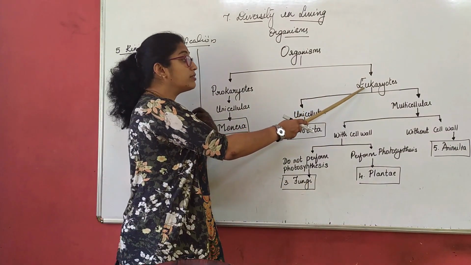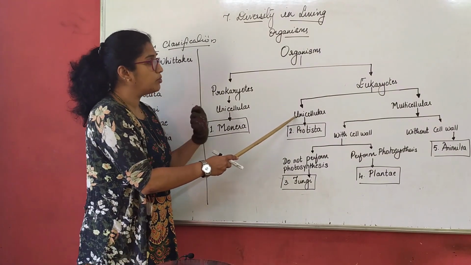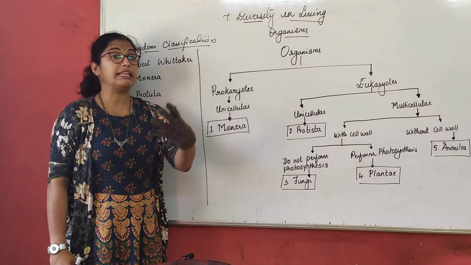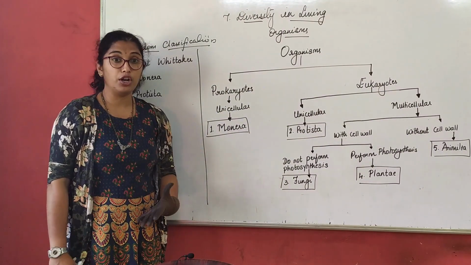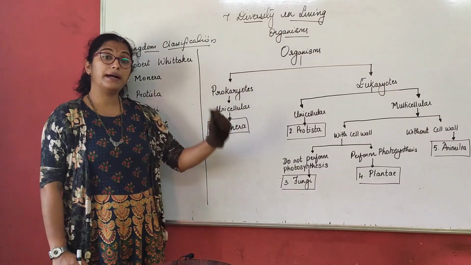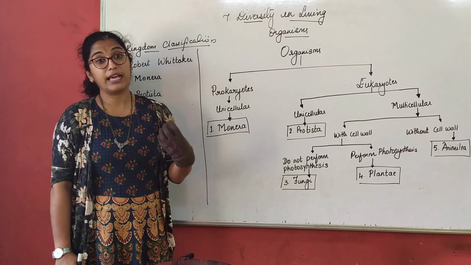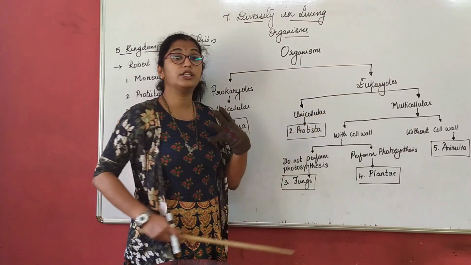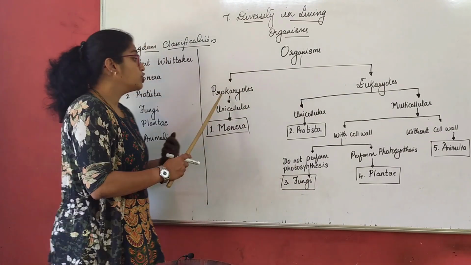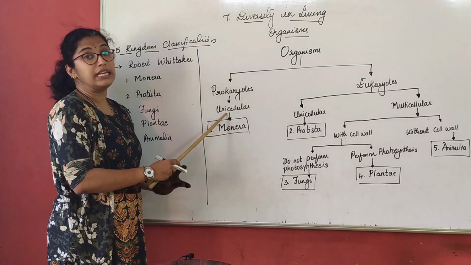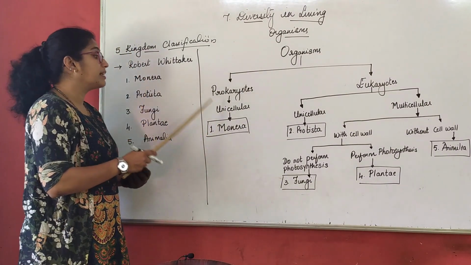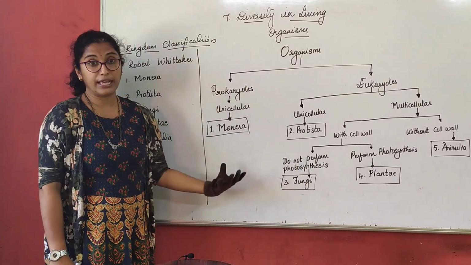But under eukaryotes also we have some unicellular and multicellular. Unicellular are the single celled organisms. But there are some unicellular organisms which come under eukaryotes because they have a well-defined nucleus. Yes? So under prokaryotes, under unicellular organisms, the first one we study is Monera. So Monera comes under unicellular organisms.